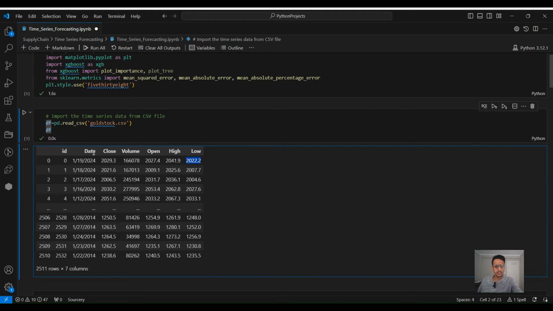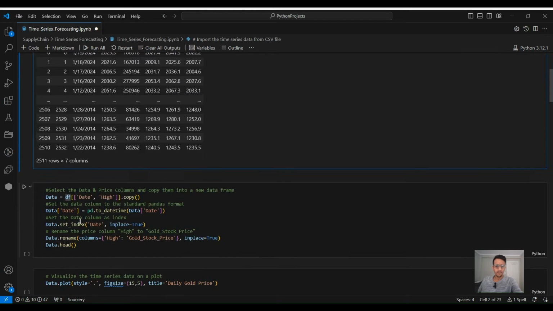To make it simple, in this example we will just need the date and the highest price on that specific date, and we will try to predict that. So we need to extract only the date and the high price into a new data frame and make the date our index.